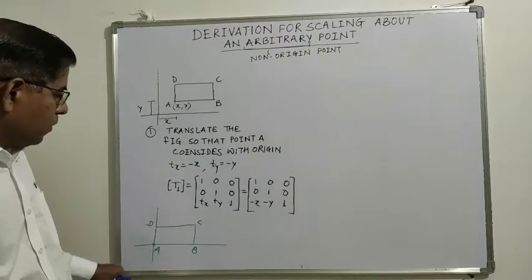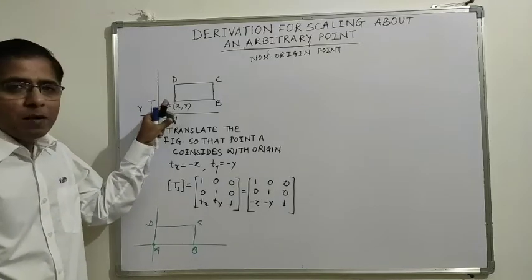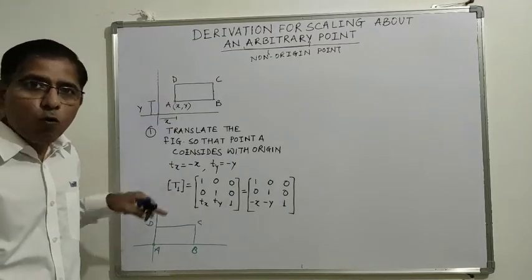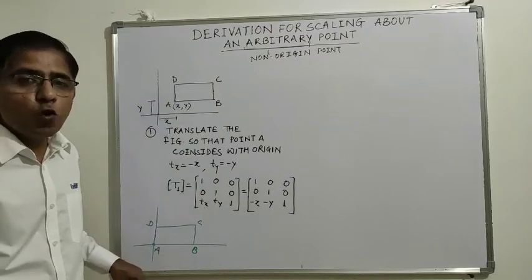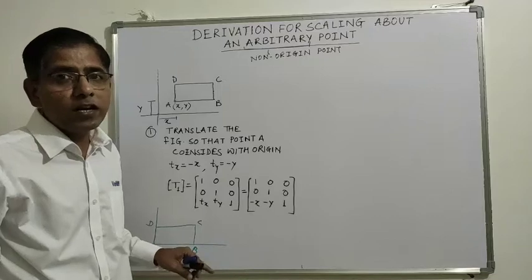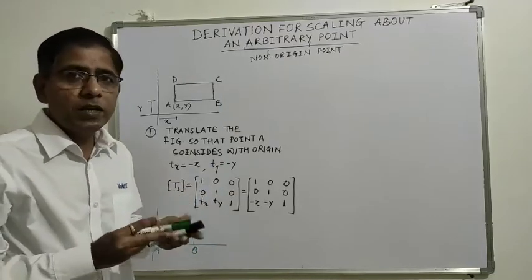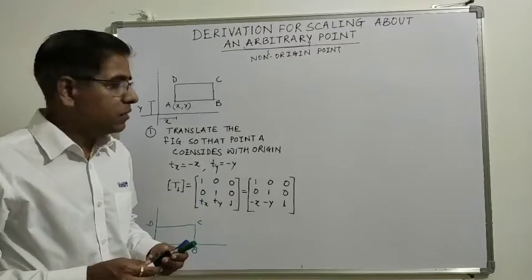So now the point about which we need scaling is coinciding with the origin. So now we can apply the scaling about origin matrix to scale this rectangle. So that is why our second step would be the scaling matrix.